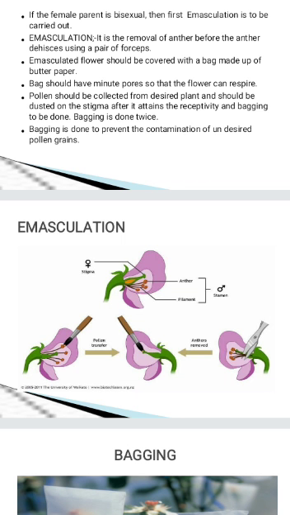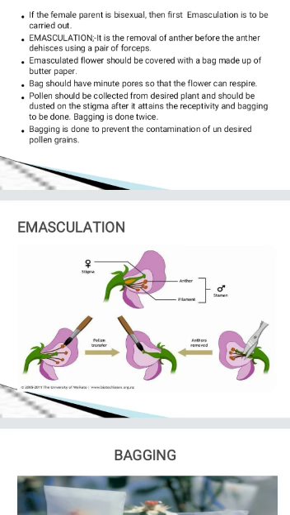After emasculation, the flower should be covered with the bag, preferably made up of butter paper, or we can cover it with the polythene bag. Why are we doing bagging? To prevent the contamination of undesirable pollen grain. But the bag should have minute pores so that the flower can respire.